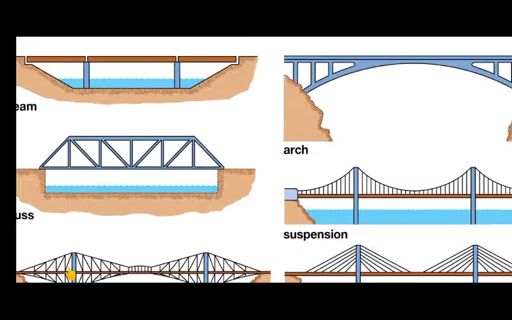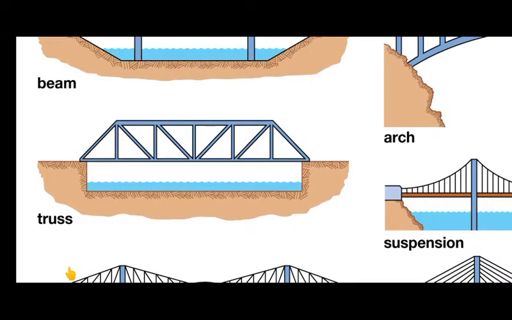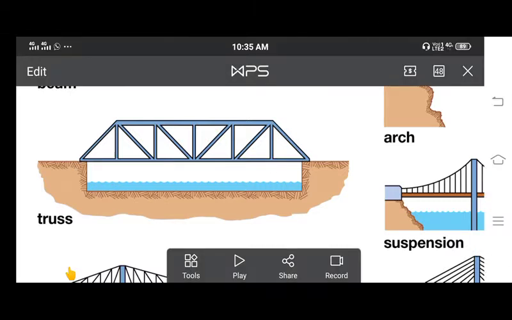Next, this is the truss type of bridge. As we know, the deck slab is connected to the trusses, and whatever load is transferred from the deck slab goes through the trusses.